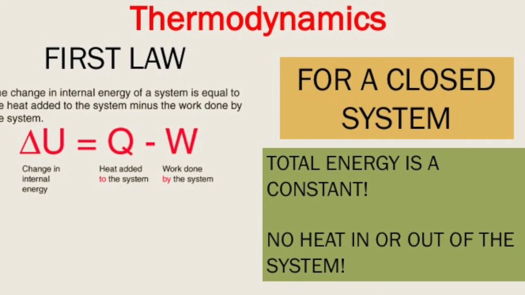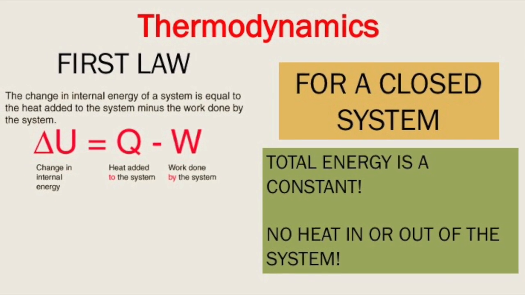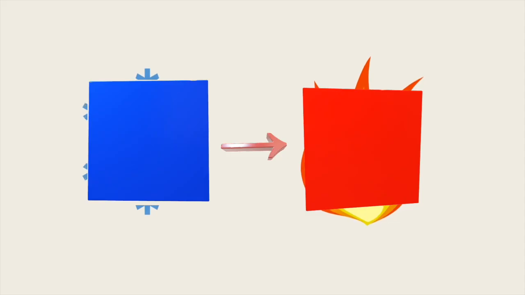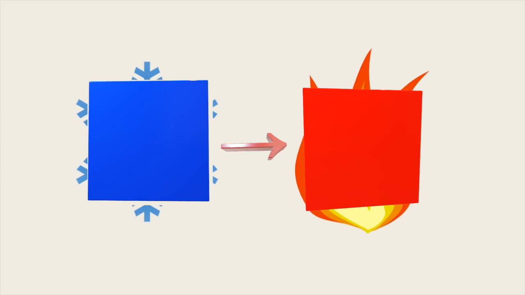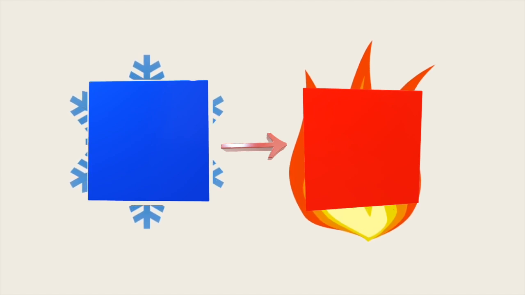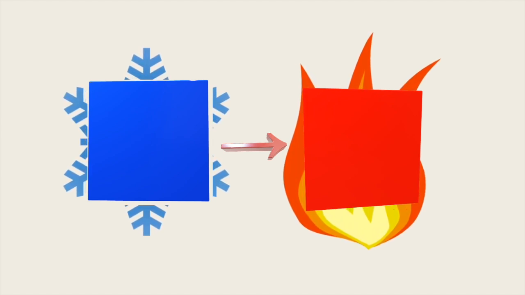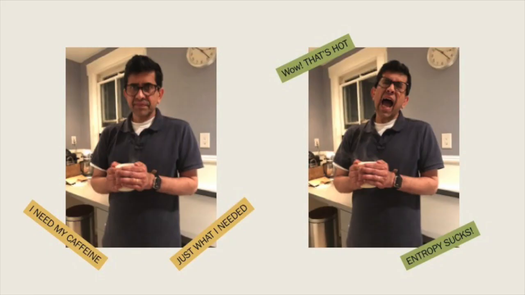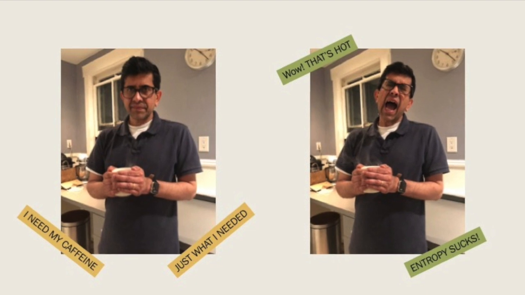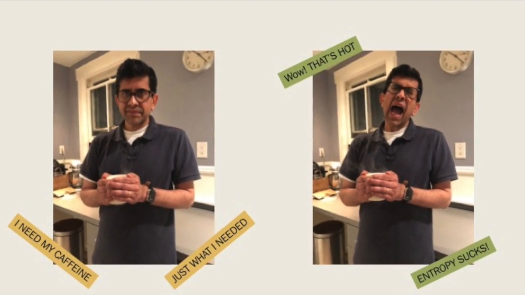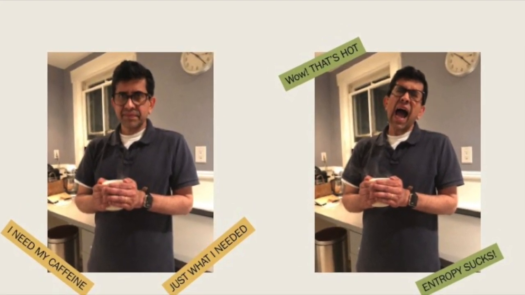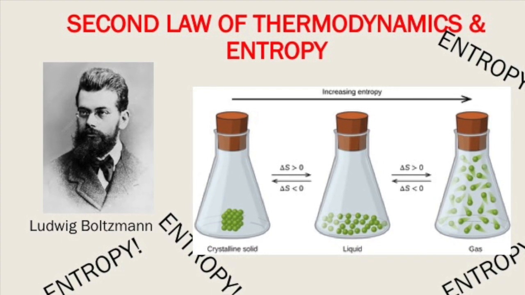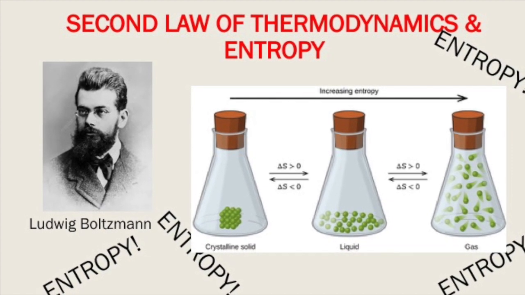The first law of thermodynamics states that the total energy of a closed system is constant. So in theory, if you have one hot object and one cold object in a closed system, the cold object could get colder and the hot object could get hotter, because the total energy of the system would remain constant. However, we know that's not the case. We all know that if you hold a cup of warm coffee, your hand gets warmer and the cup gets colder. This is explained by the second law of thermodynamics developed by Ludwig Boltzmann in 1877, which used a